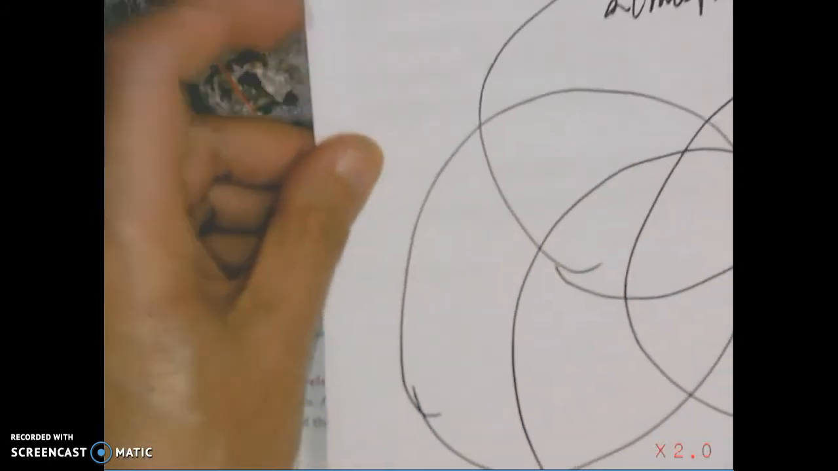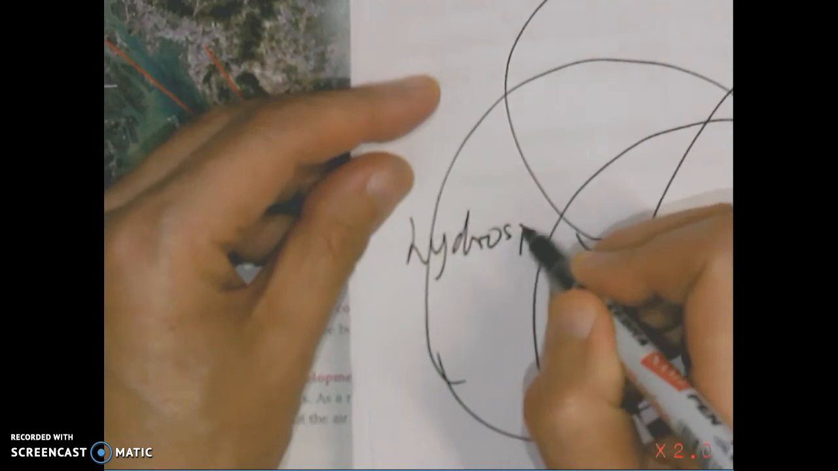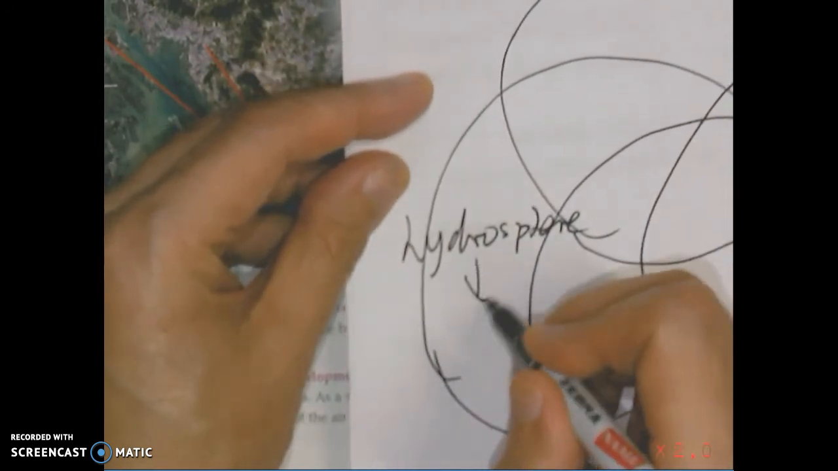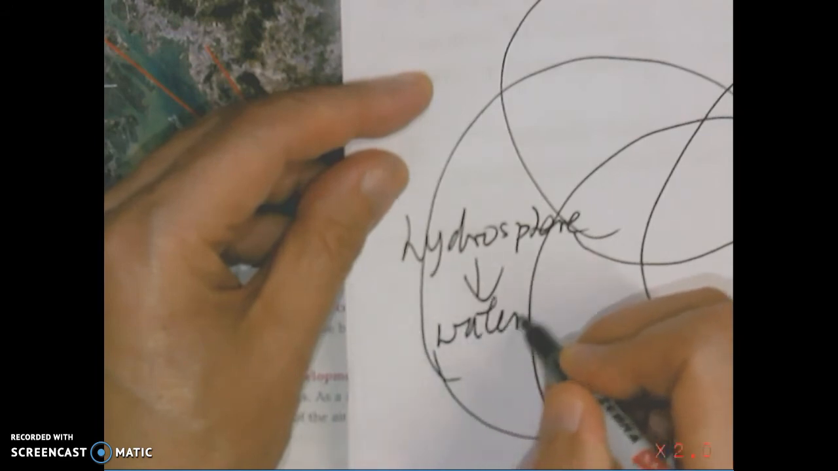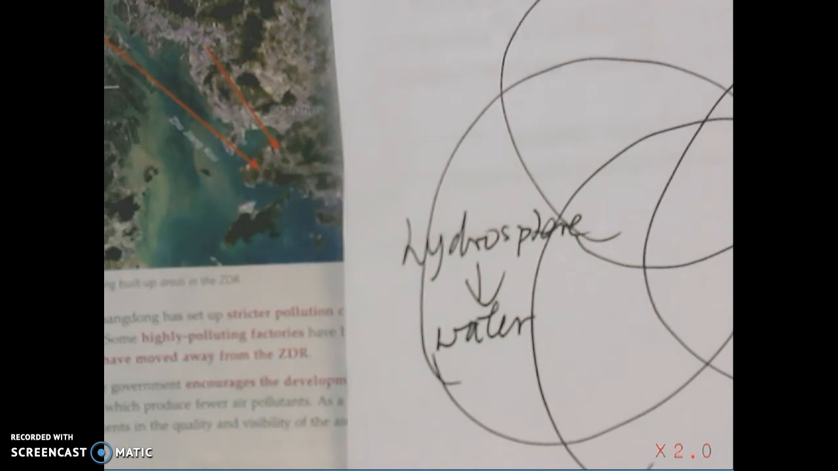The second circle is the hydrosphere. Hydro means water. That means all the water in the world. Of course, in the first term, we studied about water, the drop of water, right? So all the water will be found maybe in the ocean, in the sea, in the river, or even the soil water, underground water.